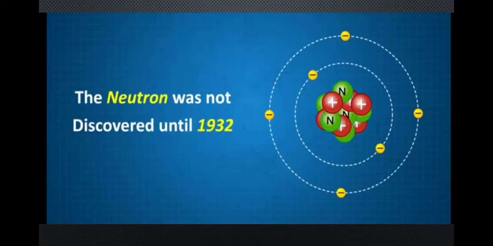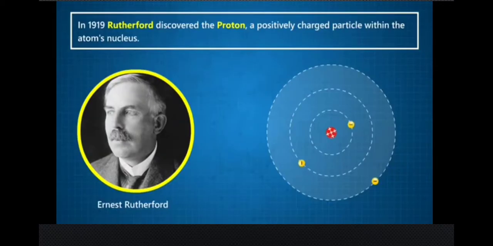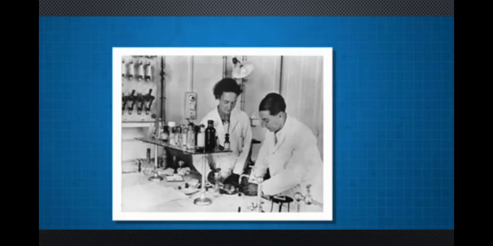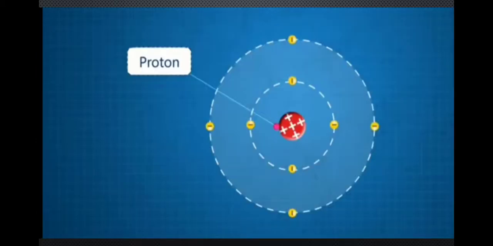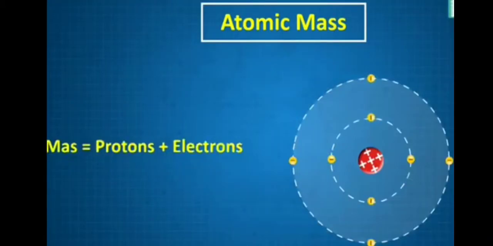It's remarkable that the neutron was not discovered until 1932. In 1919, Rutherford discovered the proton, a positively charged particle within the atom's nucleus. But other researchers were finding the proton did not seem to be the only particle in the nucleus. Scientists observed that all the mass of an atom cannot be accounted for on the basis of just electrons and protons.